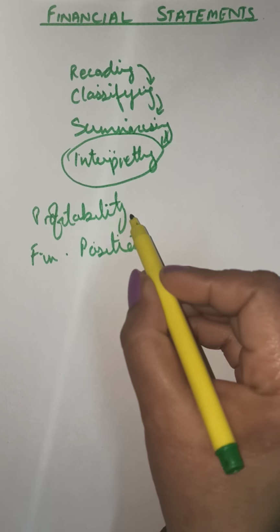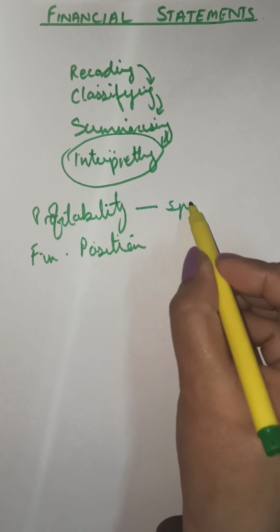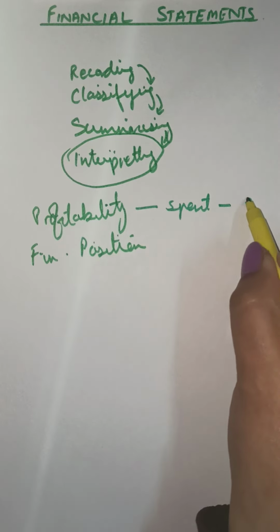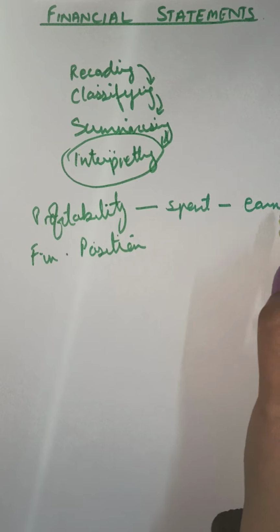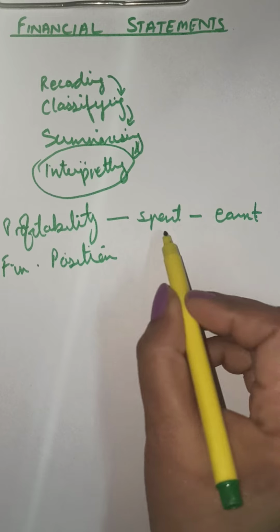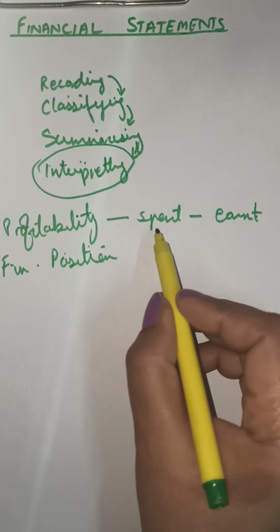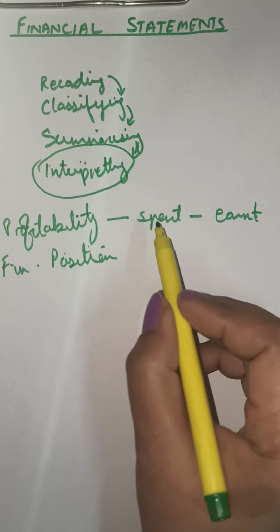Profitability means the difference between what we have spent and what we have earned. That means how much profit the business has generated during the year. This is called profitability.